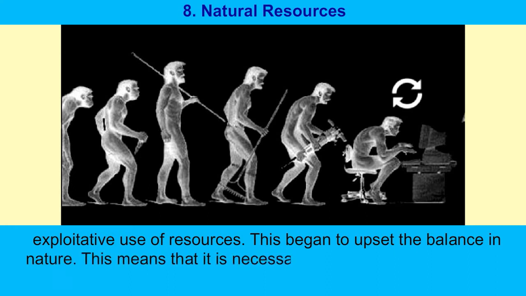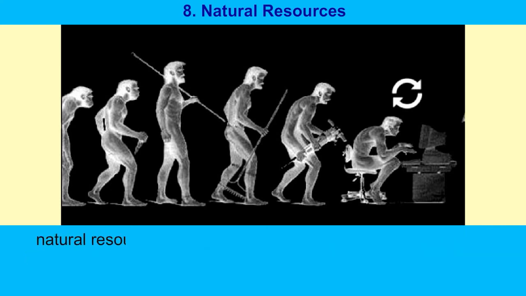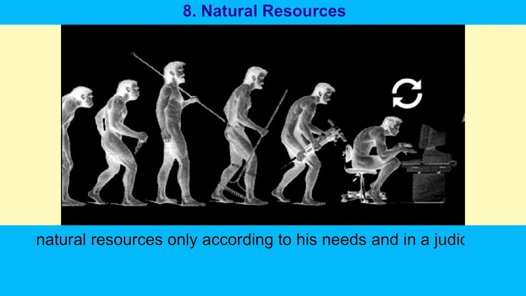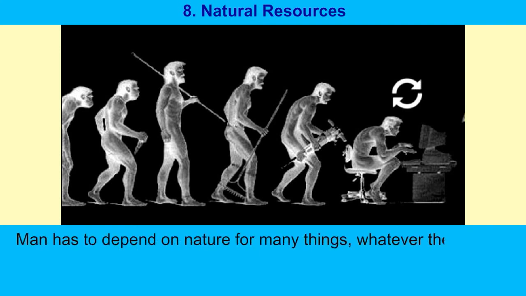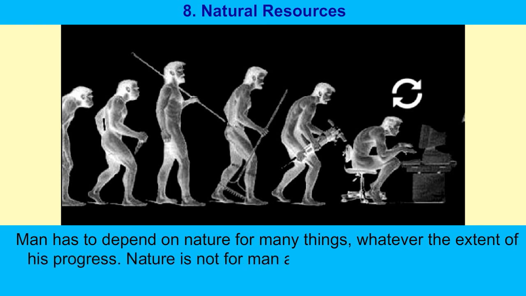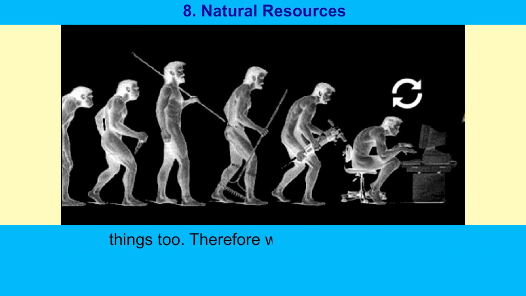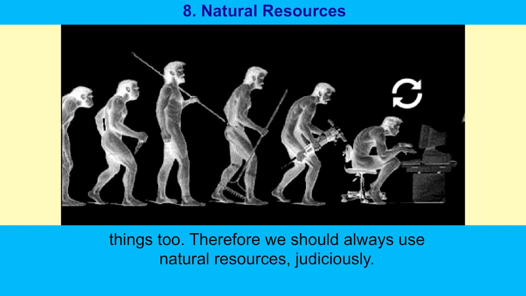This means that it is necessary that man must use the natural resources only according to his needs and in a judicious manner. Always remember, man has to depend on nature for many things, whatever the extent of his progress. Nature is not for man alone. It belongs to other living things too. Therefore, we should always use natural resources judiciously.